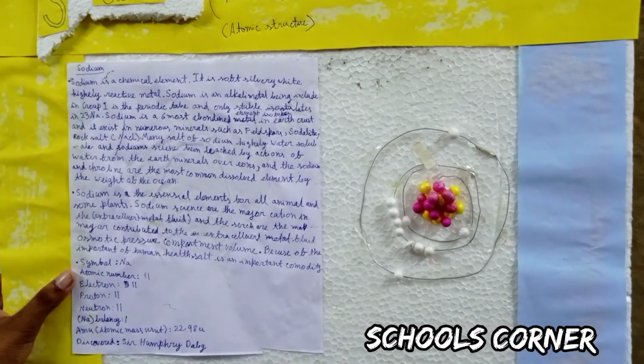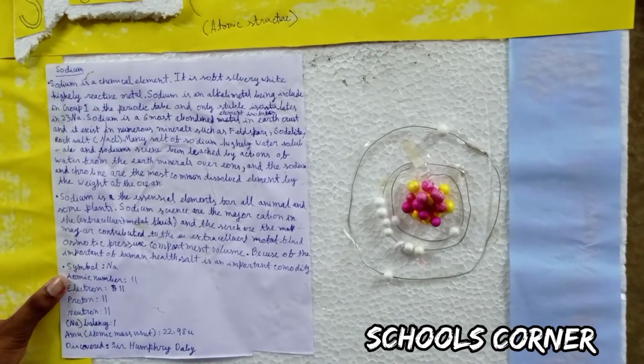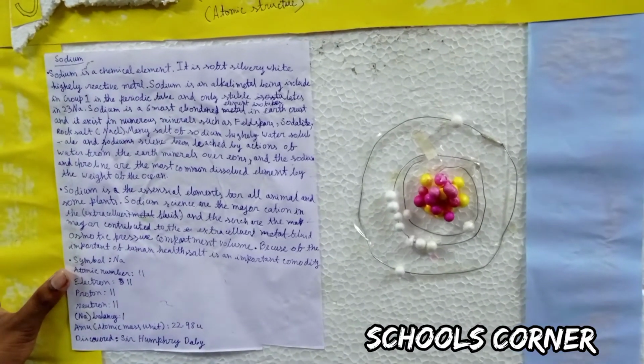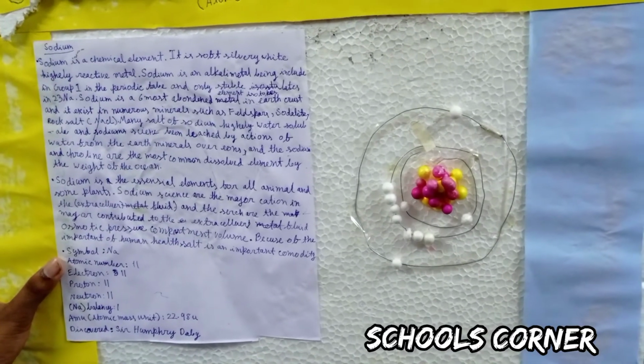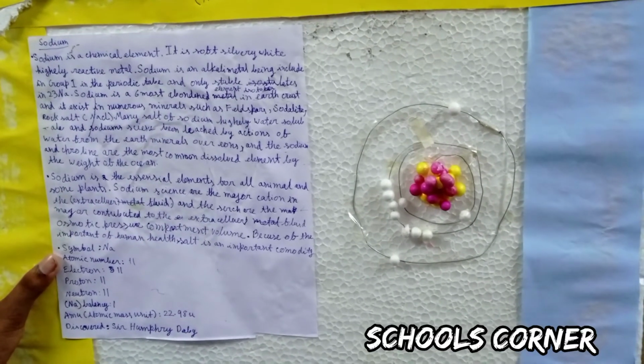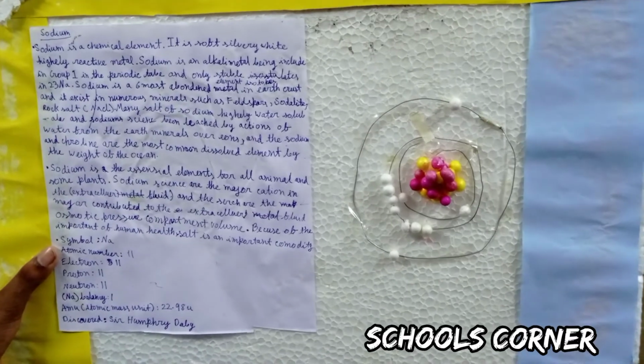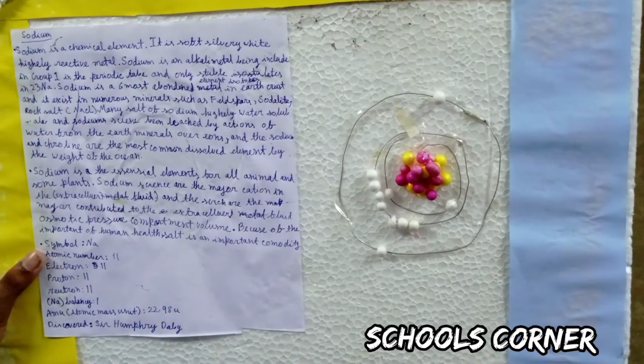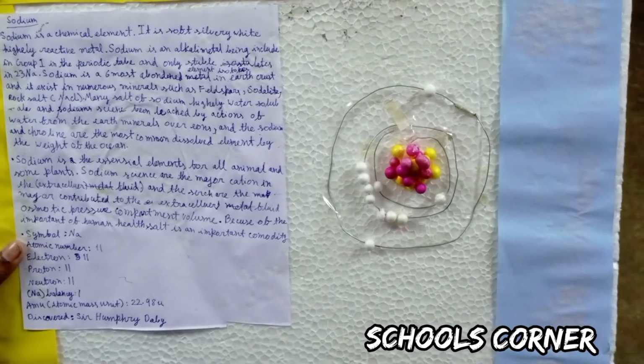Today I will show you my planetary model atomic structure project. The element name is sodium. Sodium is a chemical element. It is a soft, silvery white, highly reactive metal. Sodium is an alkali metal, included in group 1 in the periodic table, and only stable isotope is 23Na.